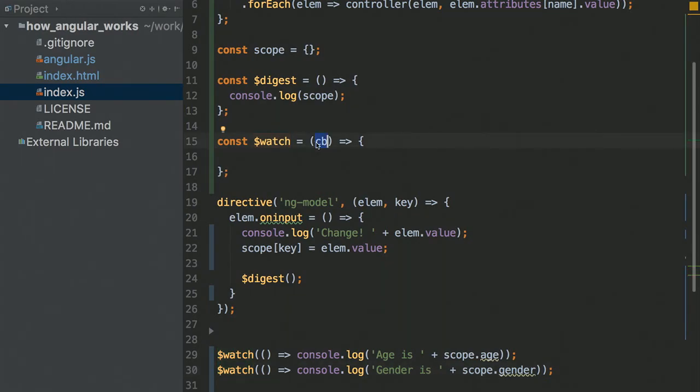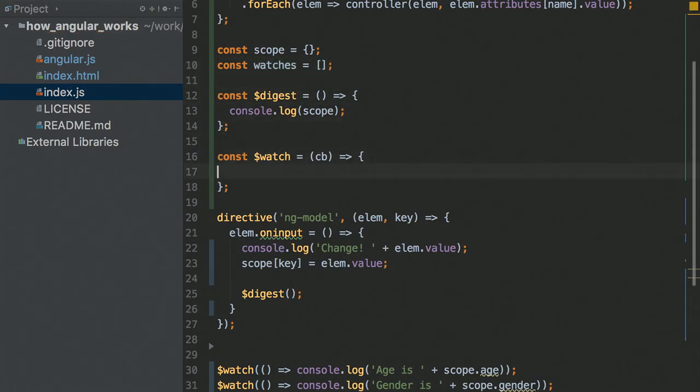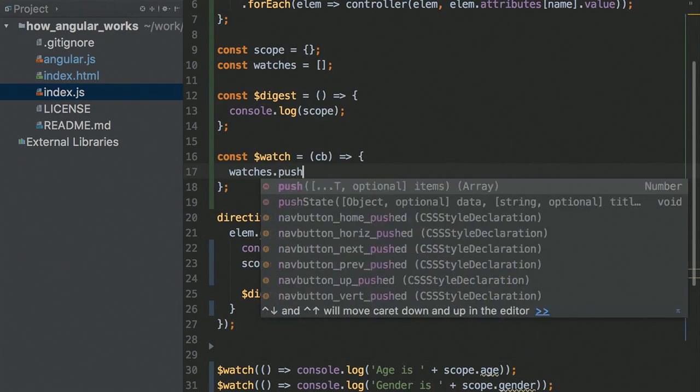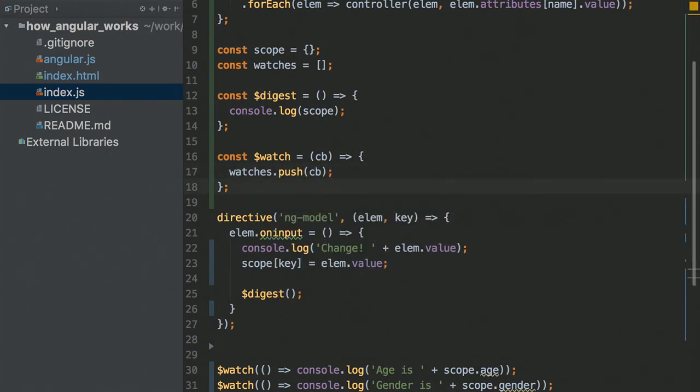But the callback is going to be called a lot of times, basically every time we have a change in the input. So what we're going to do is just save all these callbacks and call them later, every time we have a change. Let's say const watches, just get an array, and watches.push(callback). So now every time someone calls $watch, we just take the callback, save it on the side, and hopefully one day someone will call those callbacks and tell us about the difference.